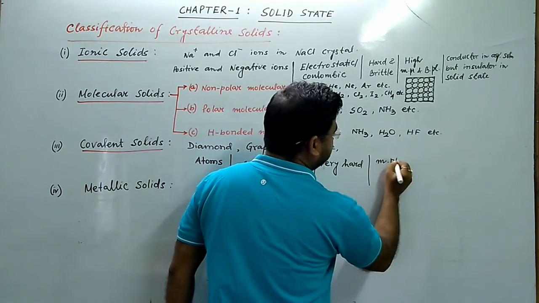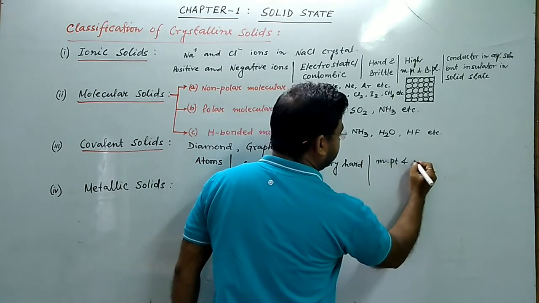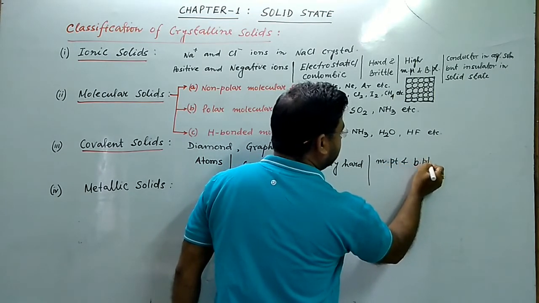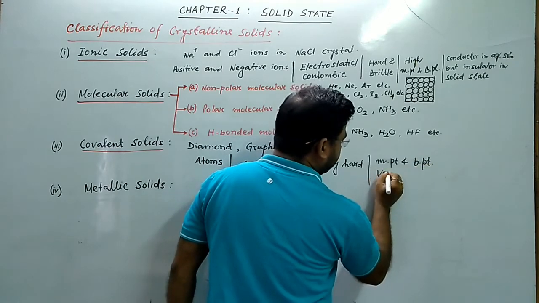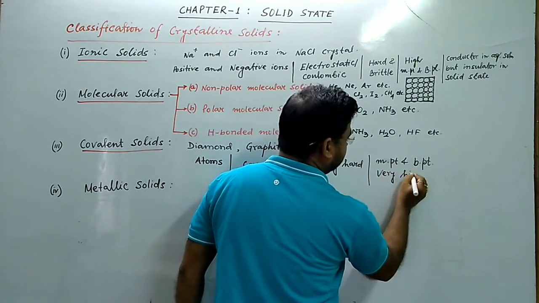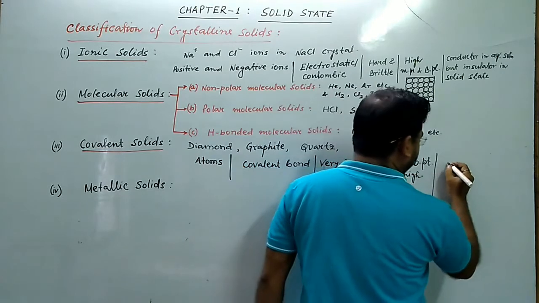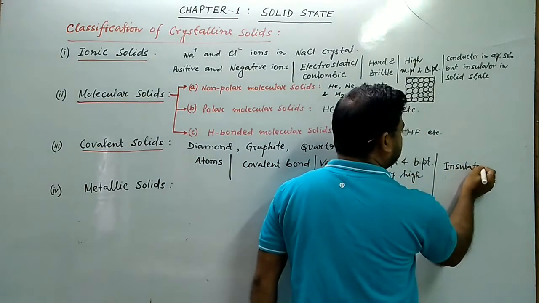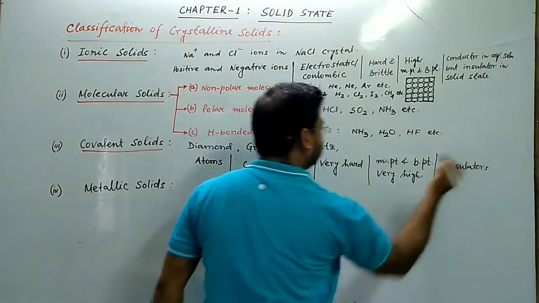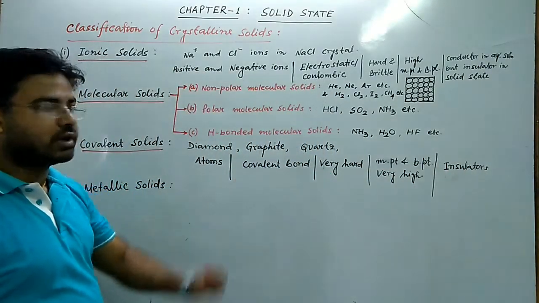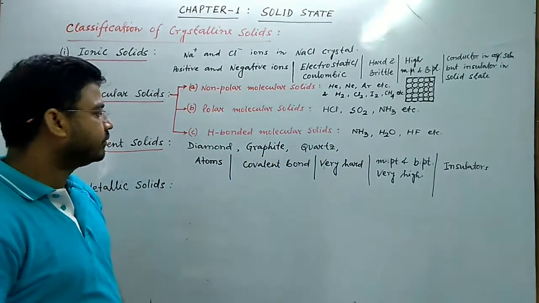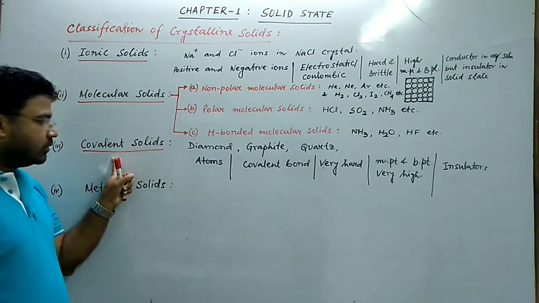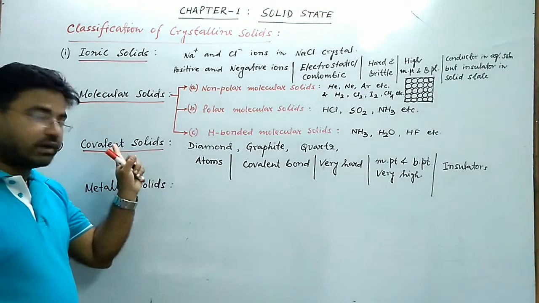very high. They also act as insulators. They are insulators. That means they cannot conduct electricity. So we have covalent solids. They are directional in nature.